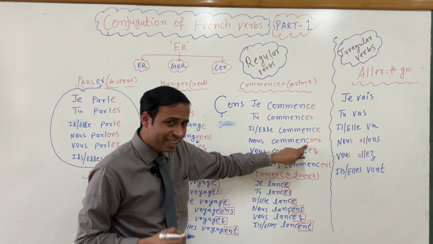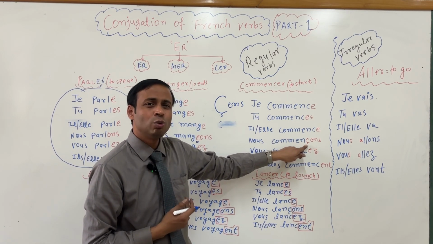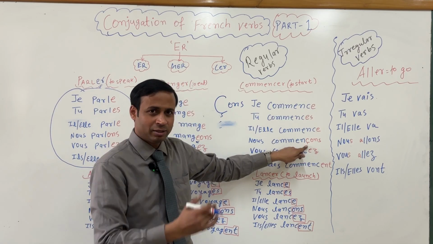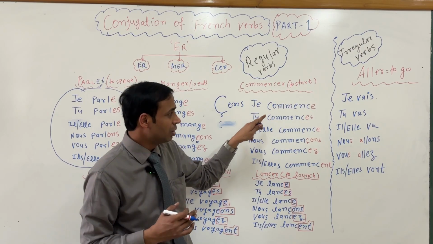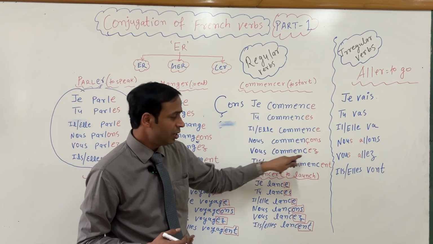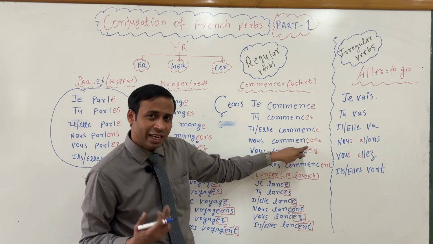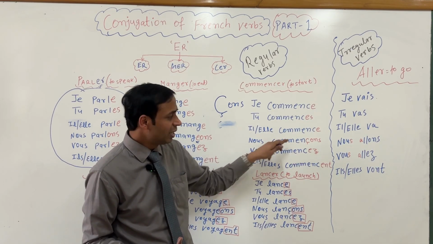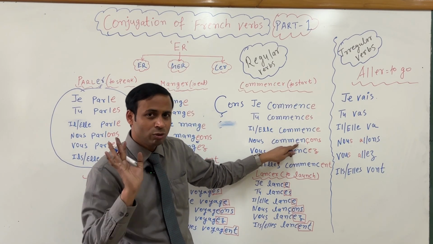If you don't add this small cedilla, it will be pronounced wrongly, and that is breaking the pattern. Because see, how I am pronouncing: je commence, tu commences, elle commence, vous commencez, elle commence, the s sound is coming. So when you add the cedilla, it becomes nous commençons, and if you don't add it, it will be a wrong pronunciation according to French grammar.